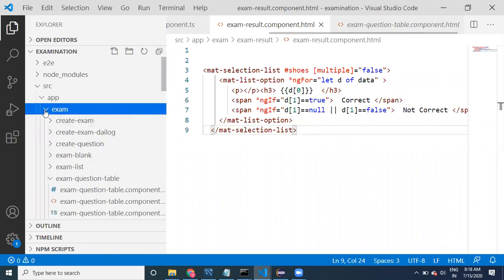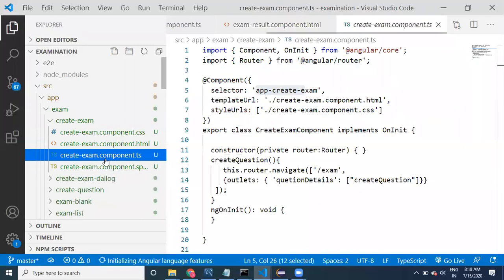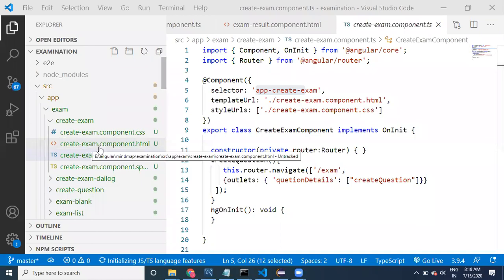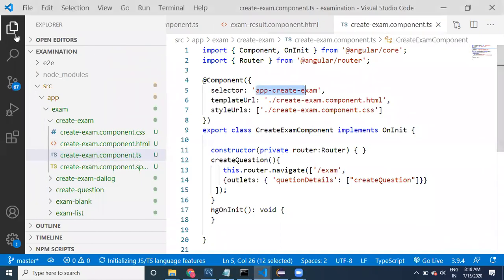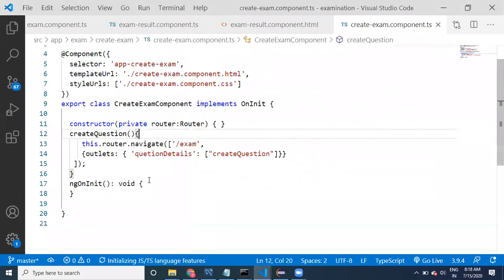If I go to any examination component, let us look at it. What is this constructor being used for? For injections.